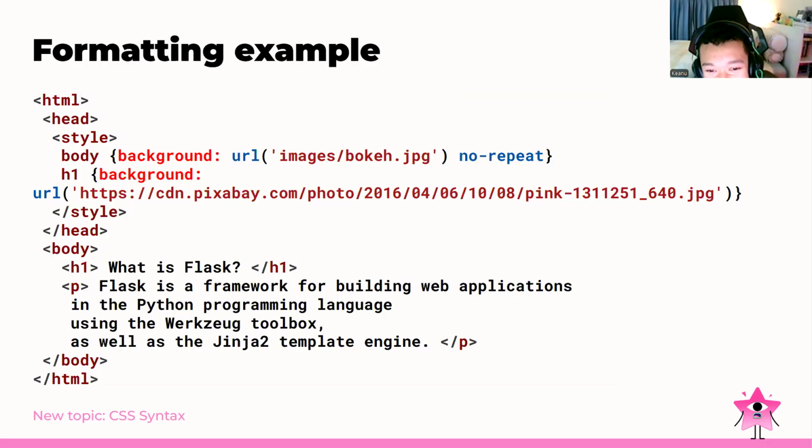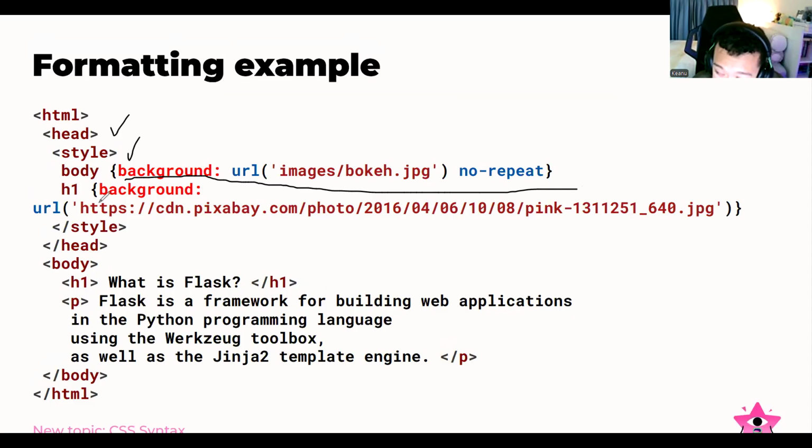Okay. So basically for that formatting, how to make that simple website? We can set the head, of course, and then we set the style. On this, we set the background for this URL image, no repeat, and then the H1 background. So on here, we add our CSS inside our HTML code. We embed them in our code, we do not split them. And we set the class on the H1, and then the P on the paragraph, we set the framework of the class, and then the HTML content, and so on.